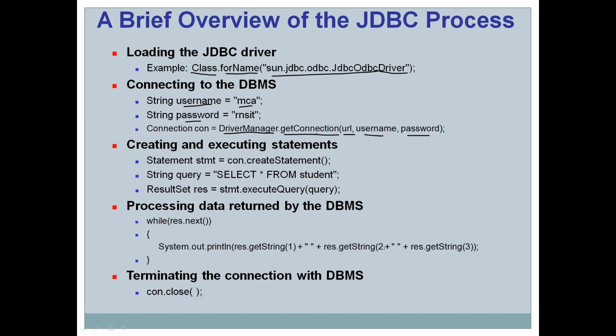Now how to create a statement, you can see here. Statement stmt is equal to con. Now what is con here? You can see it is the connection object. Once the connection is established, the getConnection method returns a reference of the connection object, and that reference is stored here in con. Then by using this connection reference, we can create a statement. So con.createStatement creates a statement object. Here the name is stmt.